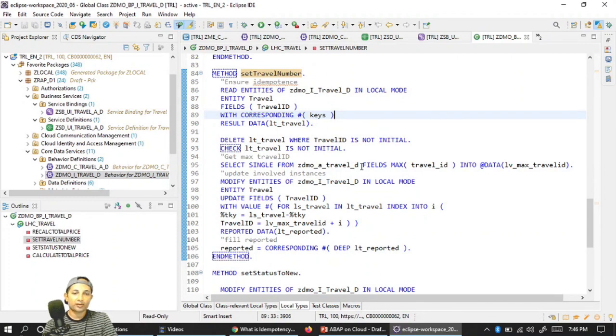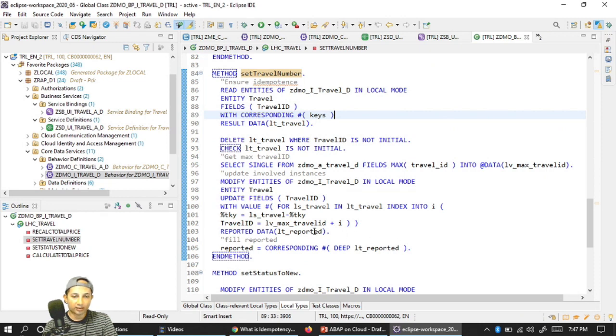The first time it will be 0, so the number will be +1. I'm modifying this composite entity, updating the travel ID, looping through all the travels to get the maximum number, and with this maximum number +1 I'll update my travel ID. So my first record will be 1 with this approach.